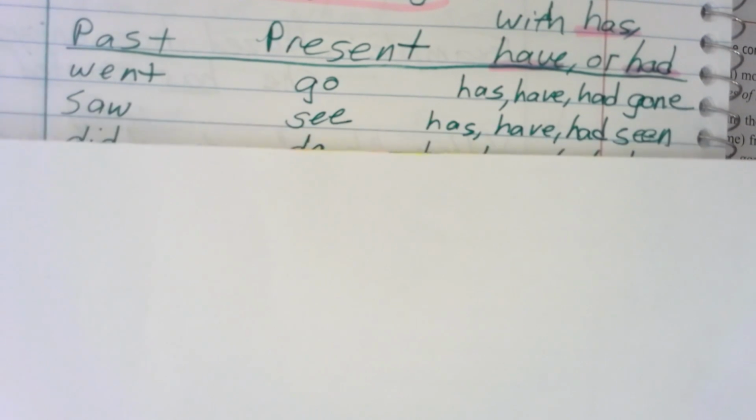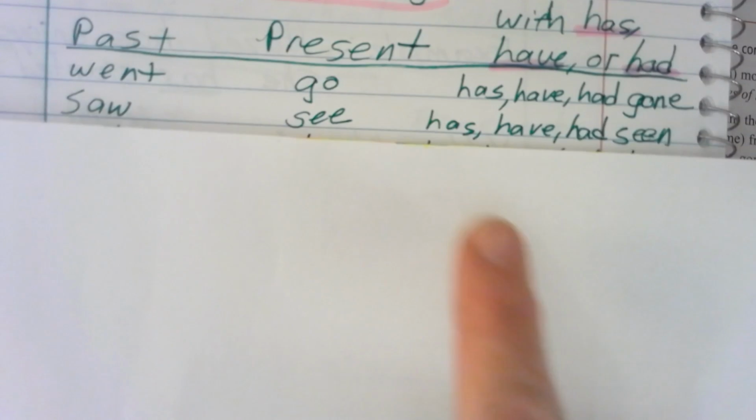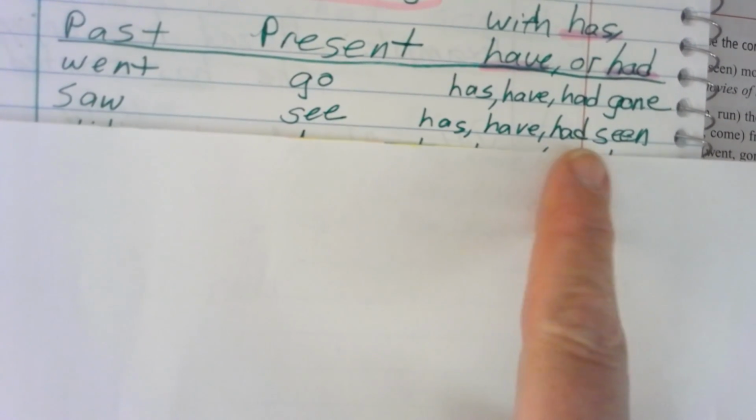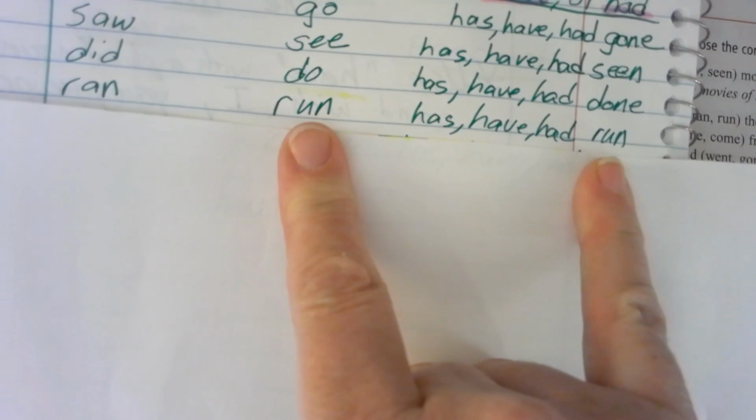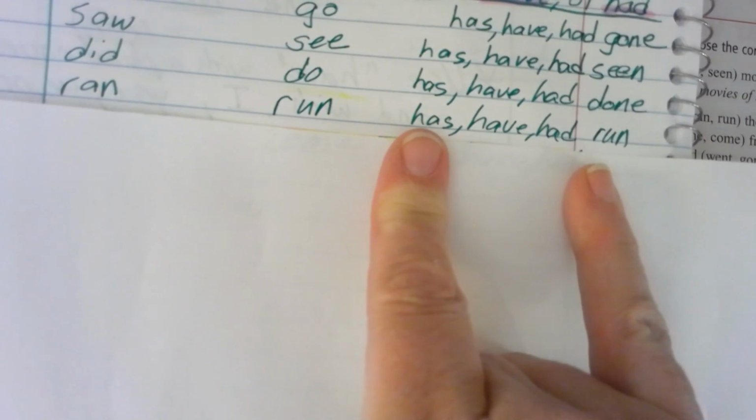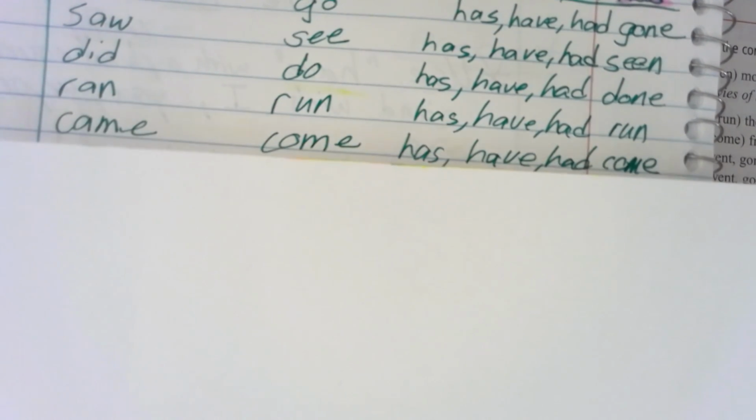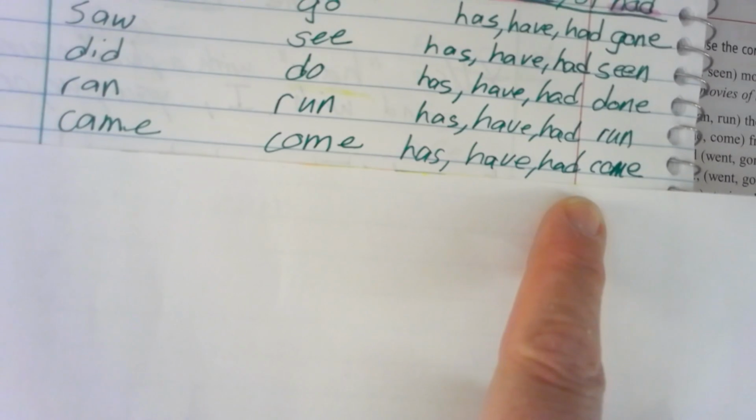Saw, see, or has seen, have seen, or had seen. This is how we change the spelling when we add has, have, or had. Okay, did, do, or has done, have done, or had done. Ran, run, or has run, have run, or had run. Now, run is the same spelling, that's true, but we have to add these words to it, okay? Came, come, and has come, have come, or had come.